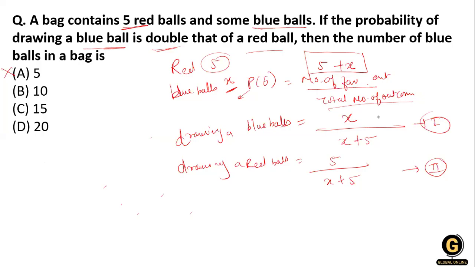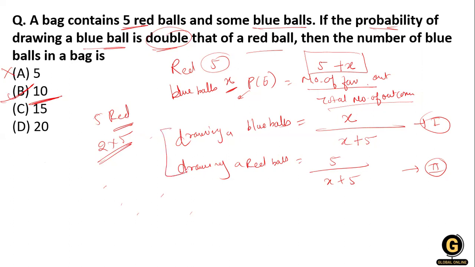Either you have to solve this equation, or there is a simple logic you can use over here: there are 5 red balls, and the probability of drawing the blue ball is double. So what is it showing? Double that of the red ball, that means twice the red ball, that means 5 multiplied by 2, that is 10. Okay, so option B is right over here.